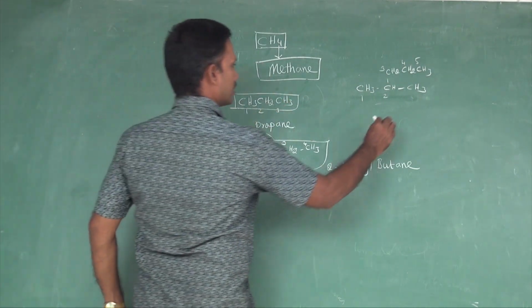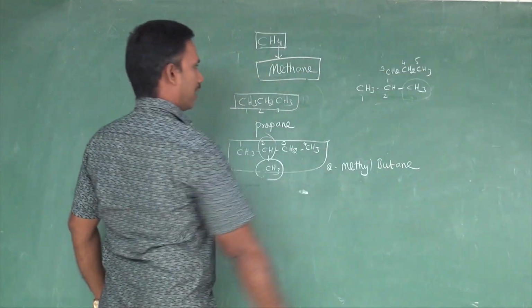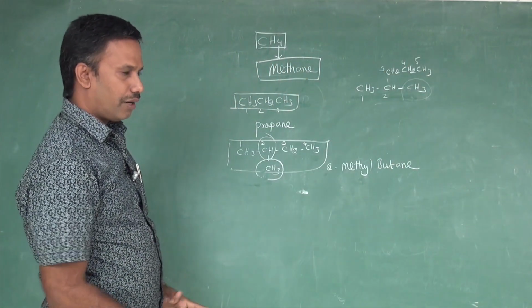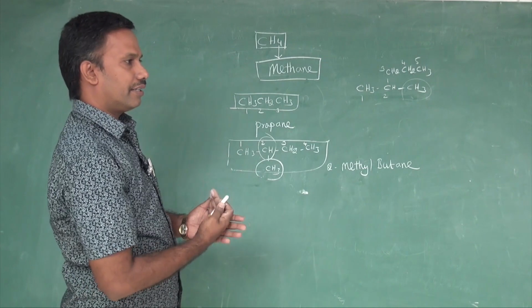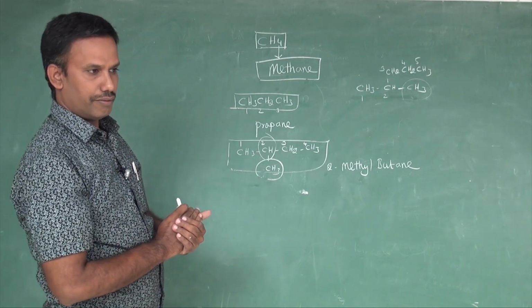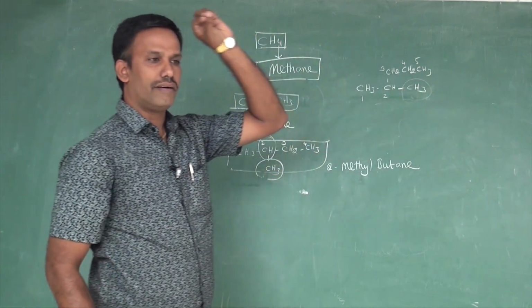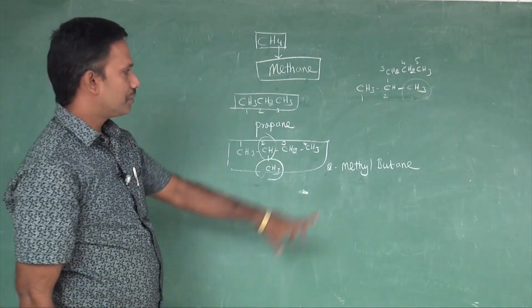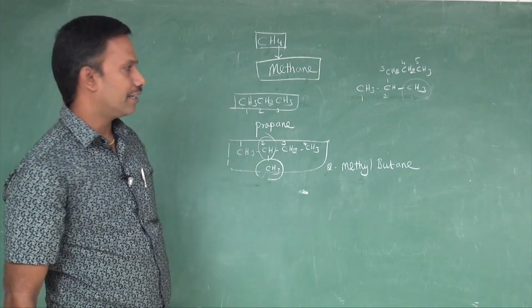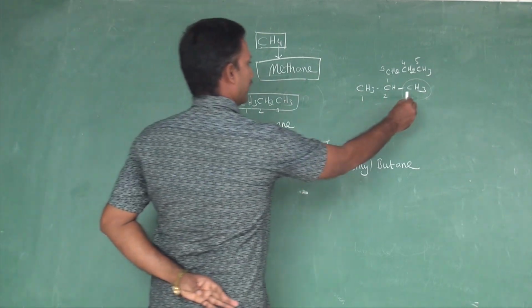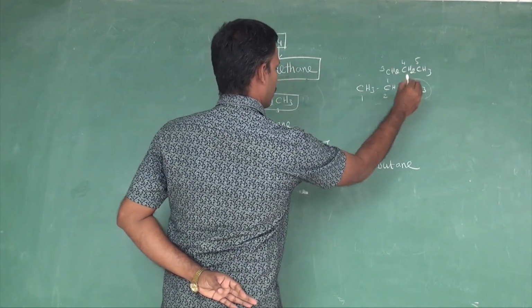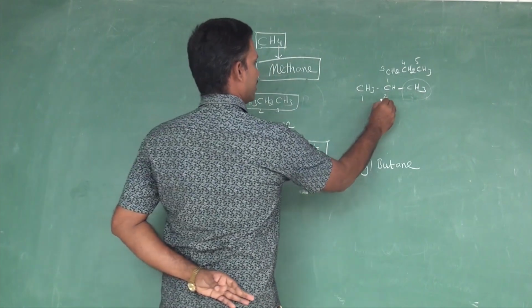Then what about this? This is called branching. Branching means something other than the main line. This is our main line, so everything other than the main line is called a branch. So methyl is the branch there. Branching always comes in the prefix. What is the location of the prefix? You find it on the second carbon.